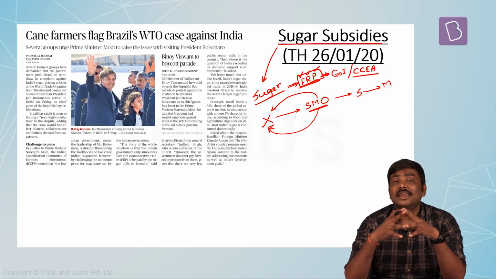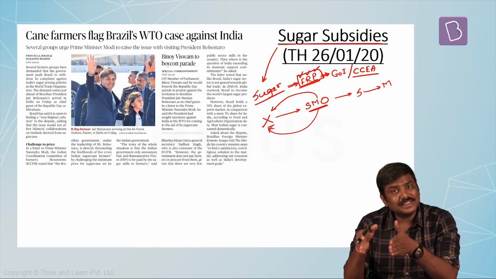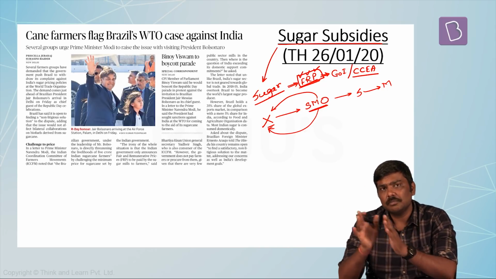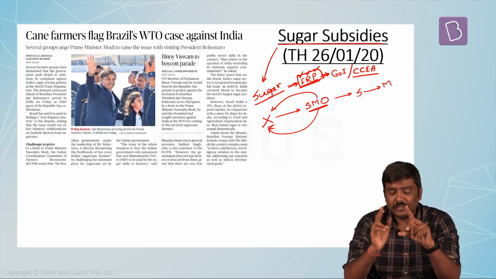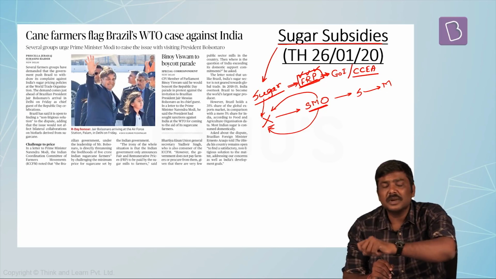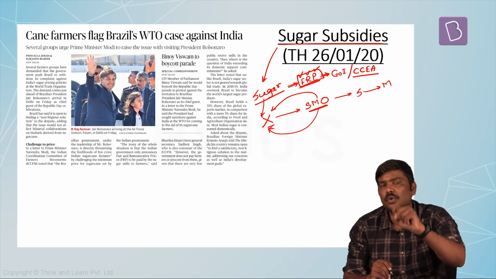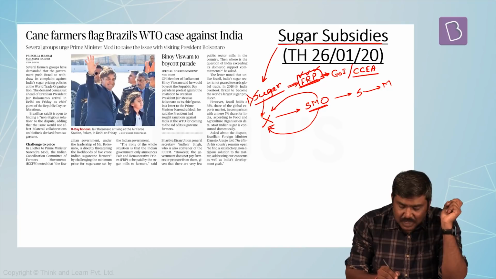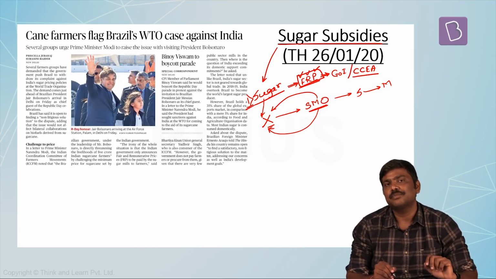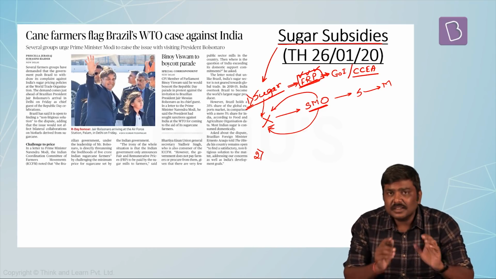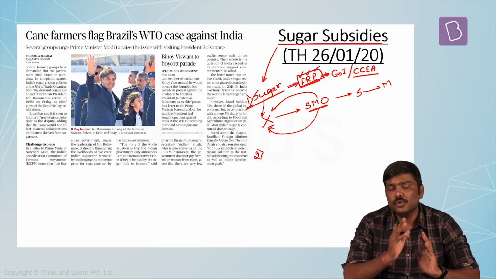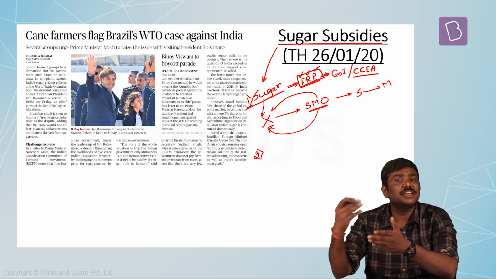So please understand, in case of MSP, the government pays the price. In case of FRP, the government decides the price which is paid by the sugar mill owner. So this is one way Government of India ensures that there is a fixed market price for sugarcane purchased by the sugar mill owner. Now, this has been alleged as a subsidy by various other countries such as Brazil. Apart from this, there are various other types of subsidies which are given by government to sugarcane producers or sugar mill owners who are exporters.